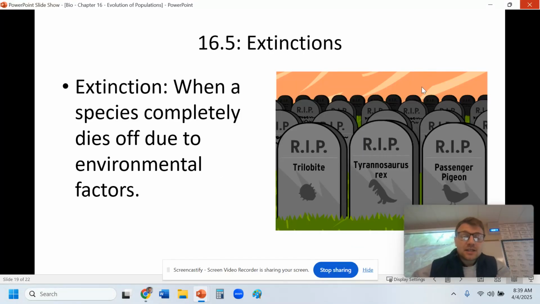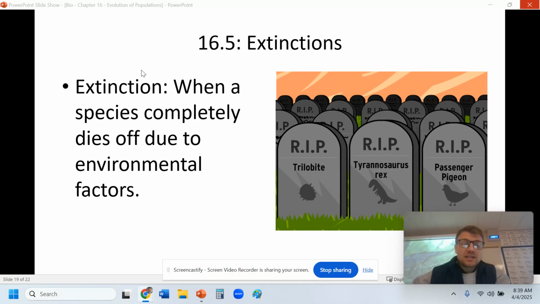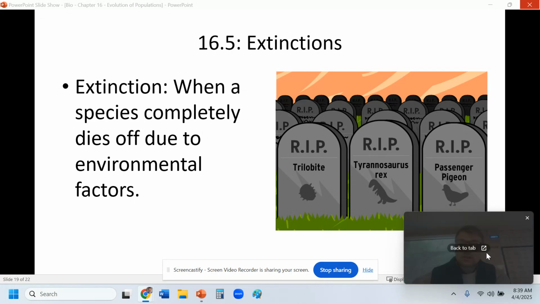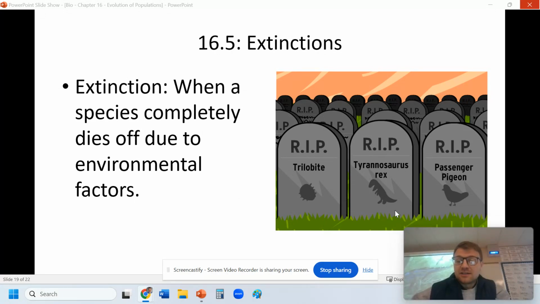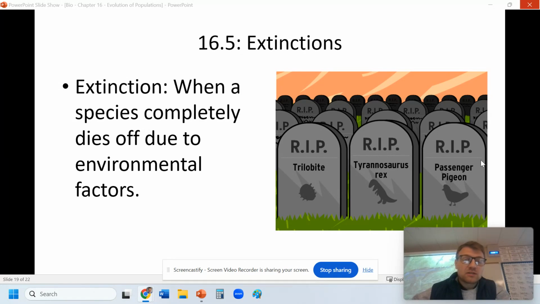In our last section here on chapter 16, we're going to be looking at something called extinction. This is when a species completely dies off due to environmental factors. Things like, obviously, the dinosaurs have died off. Trilobites were a very common species millions of years ago, but during a mass extinction, they died off. Passenger pigeons are actually something that died off because of human interactions.